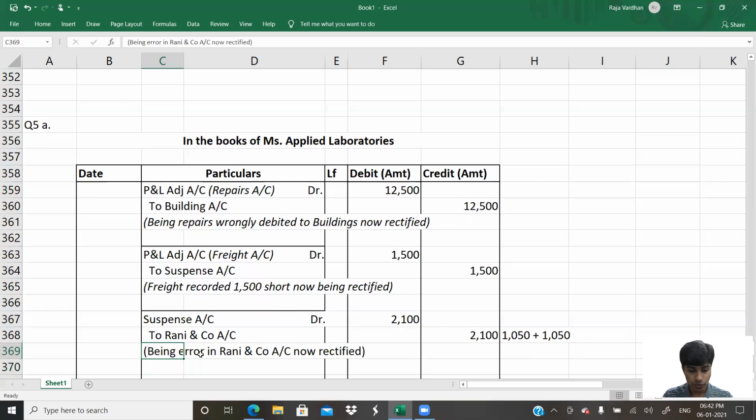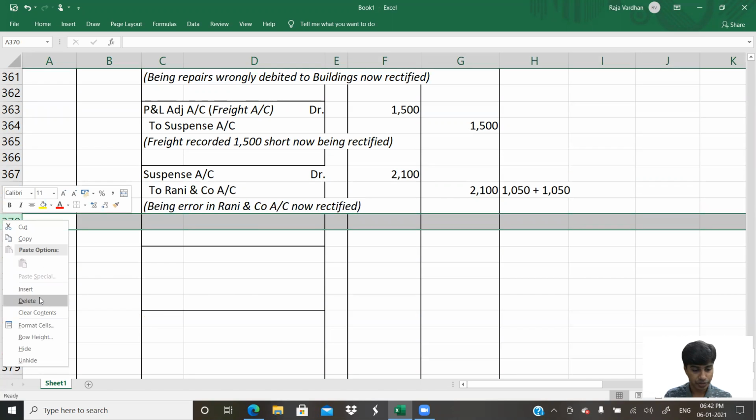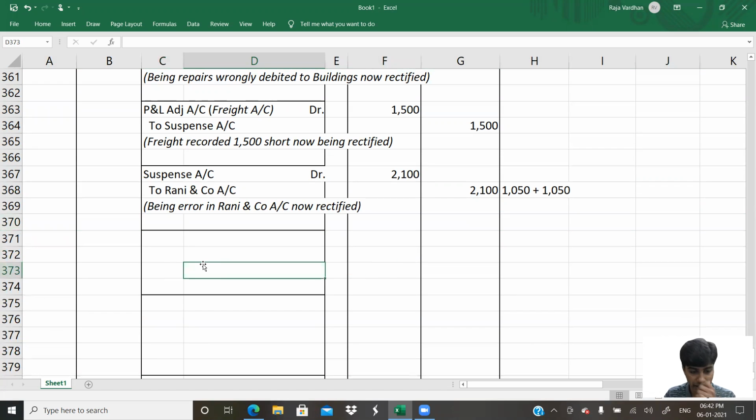Yeah, this narration would do. This is what you would have to do as narration. Okay, don't forget, don't skip narration. It is important. Yeah, you might be wondering, why did I not change Rani and company with P&L adjustment?